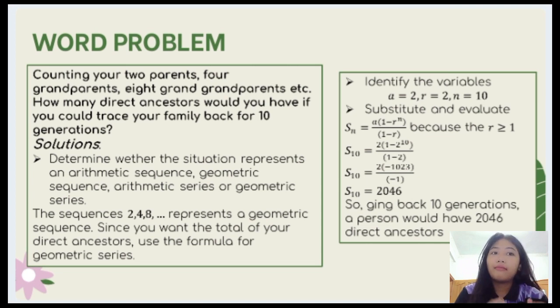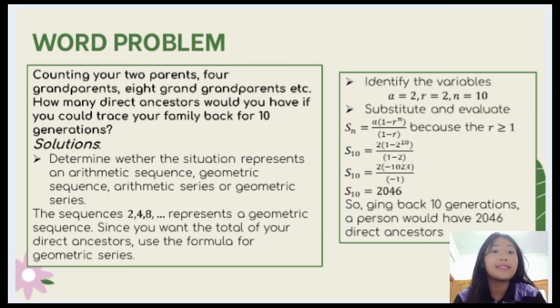So we substitute and evaluate in the formula Sn equal to a multiplied by 1 minus r to the power n, divided by 1 minus r. Why do we use this formula? Because r is more than 1; r is 2.